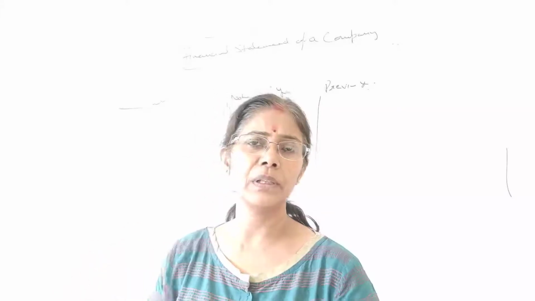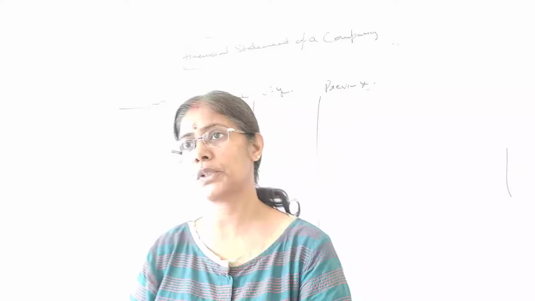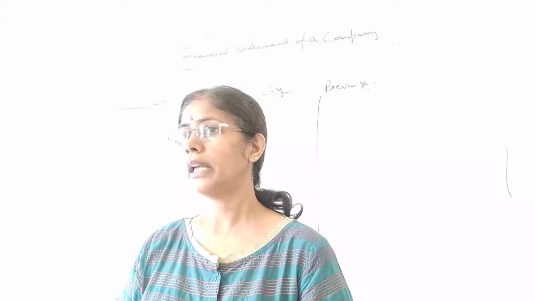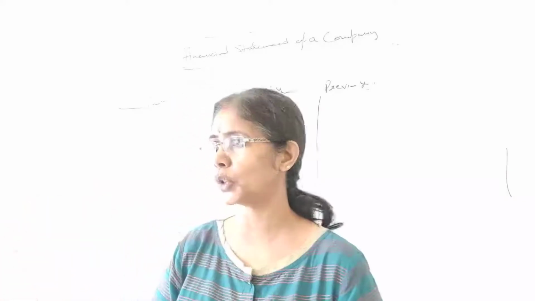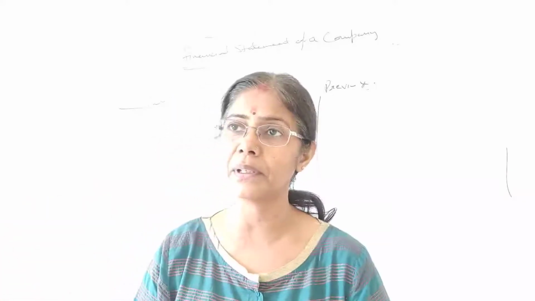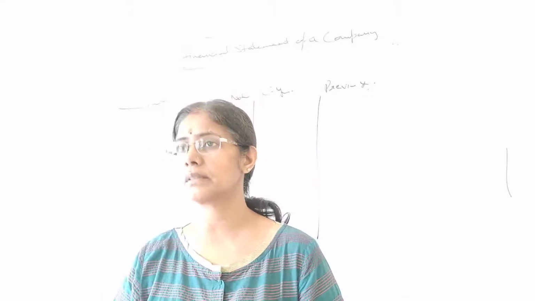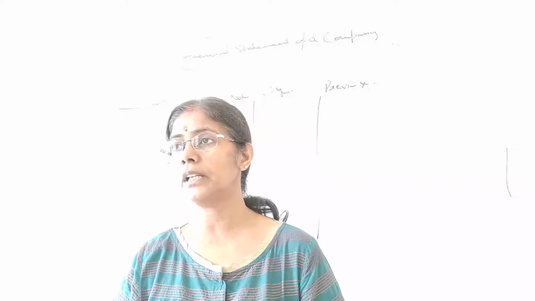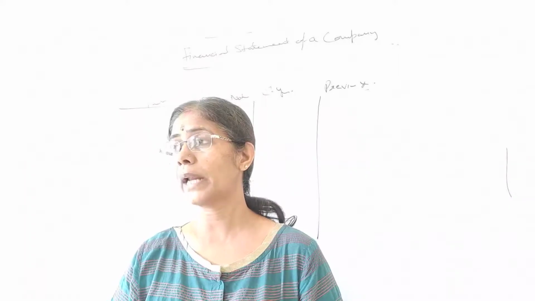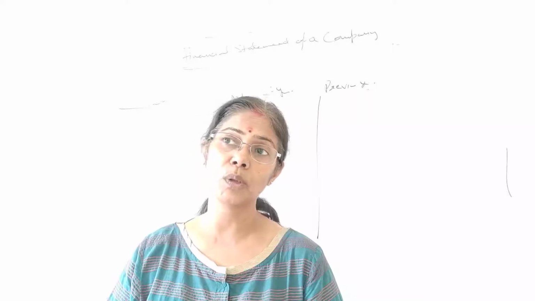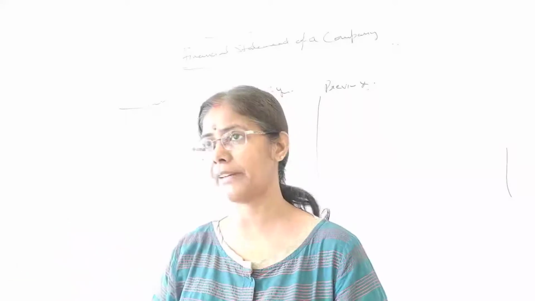What are the kinds of share capital? First we have authorized share capital, then issued capital, then subscribed capital, called up capital, and paid up capital. In shares we have discussed this very nicely and in detail. So what is authorized capital? Authorized capital is mentioned in the capital clause of the memorandum of association. It's the maximum capital which a company can issue in its lifetime.